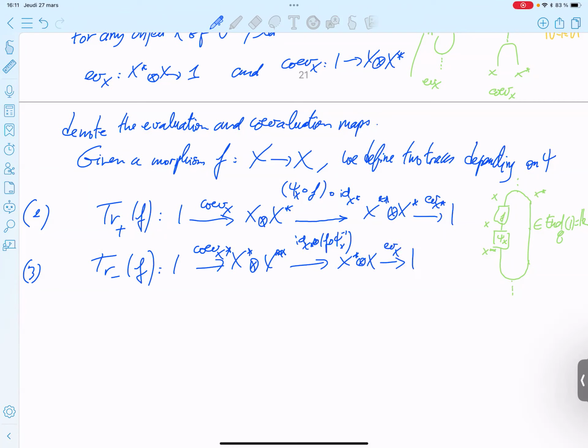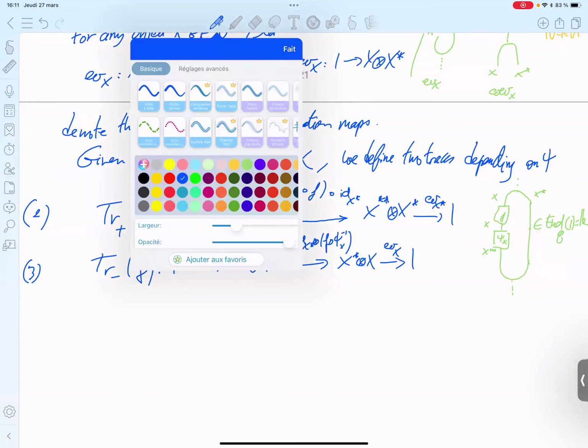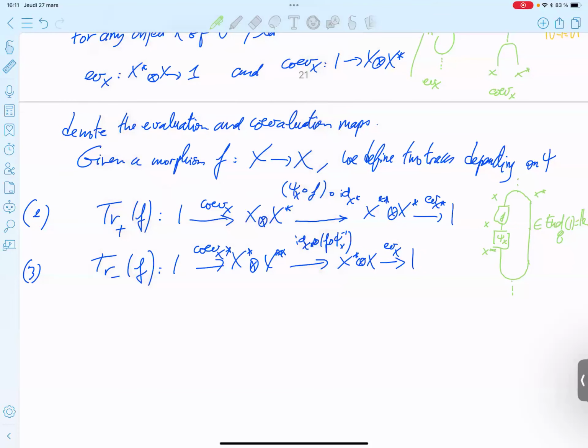So the picture is similar, but you are on the other side. So 1, then X star, X double star, and then identity.